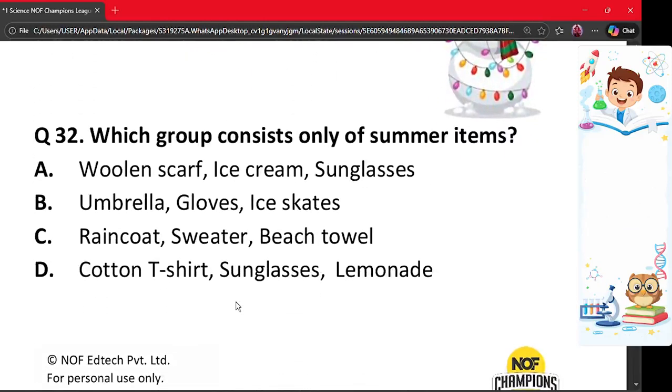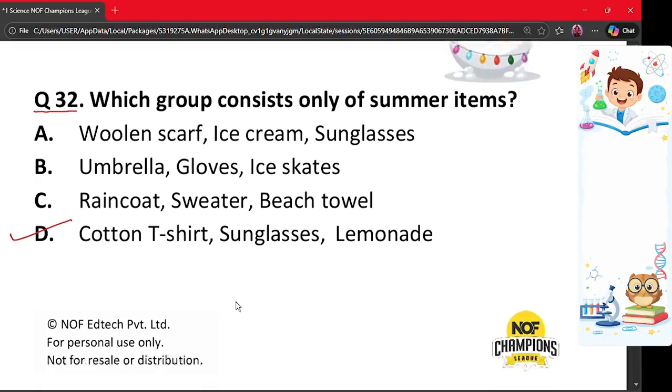Our next question is question number 32. Which group consists only of summer items? A. Woolen scarf, ice cream, sunglasses. B. Umbrella, gloves and ice skates. C. Raincoat, sweater and beach towel. And option D says cotton t-shirt, sunglasses and lemonade. The correct option is option D. Why? Because cotton clothes, sunglasses and lemonade are used in summer to stay cool. Therefore option D is the correct option.